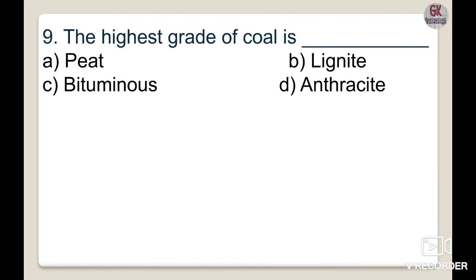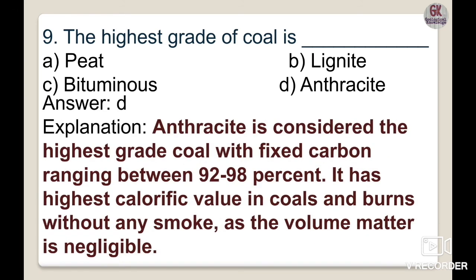The ninth one is dealing with the highest grade of coal: peat, lignite, anthracite or bituminous. So we all know that anthracite is a hard coal with an iron black color. Its luster is submetallic and it doesn't soil the fingers. If you rub anthracite coal, it will not stick to your fingers, and it commonly breaks with a conchoidal fracture.